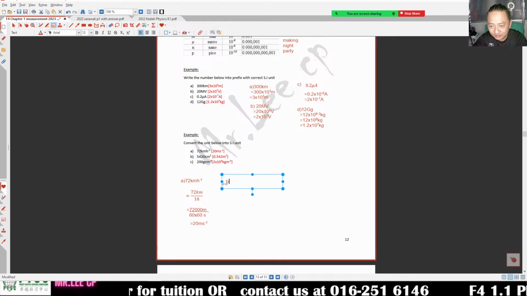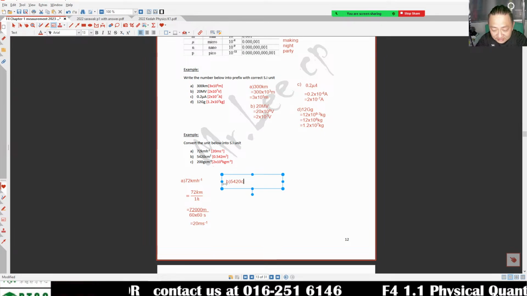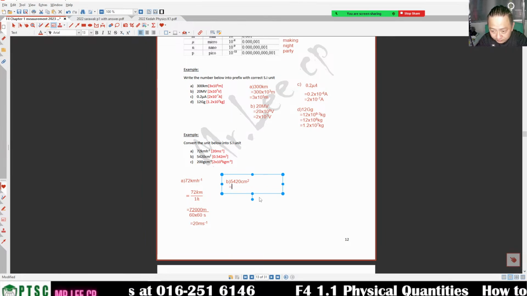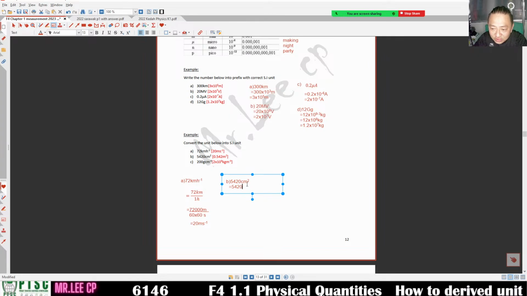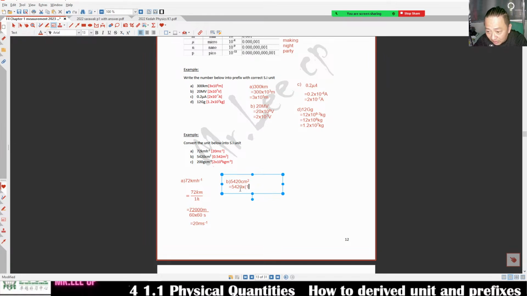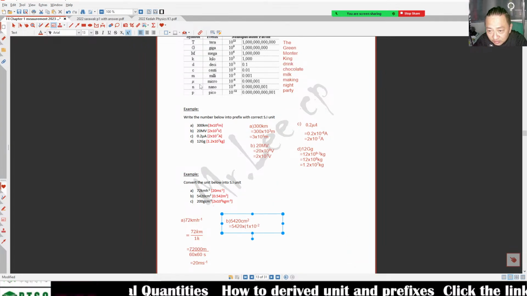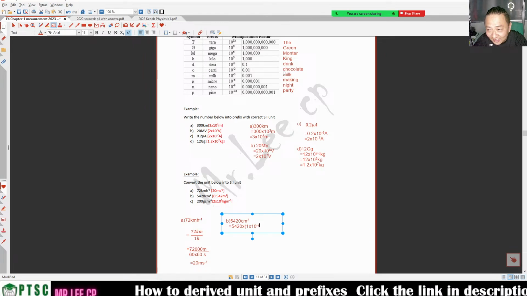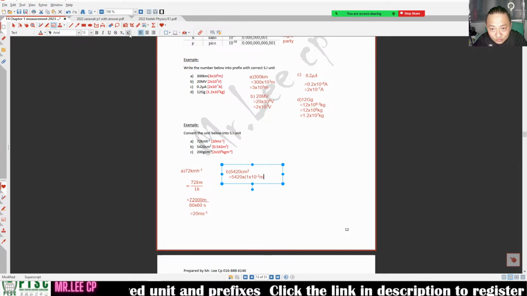Okay. And then B. 5420 cm square. I want to change it to meter square. So times c. C is 1 times 10 to the negative 2. Teacher, how do you know negative 2? I teach for how many years? All in my mind already. Negative 2, centi, and then meter, and then square.